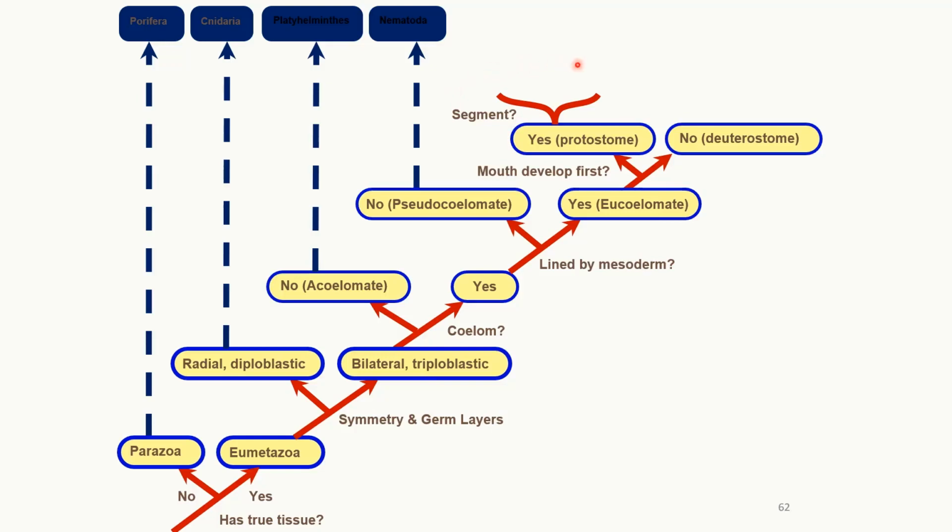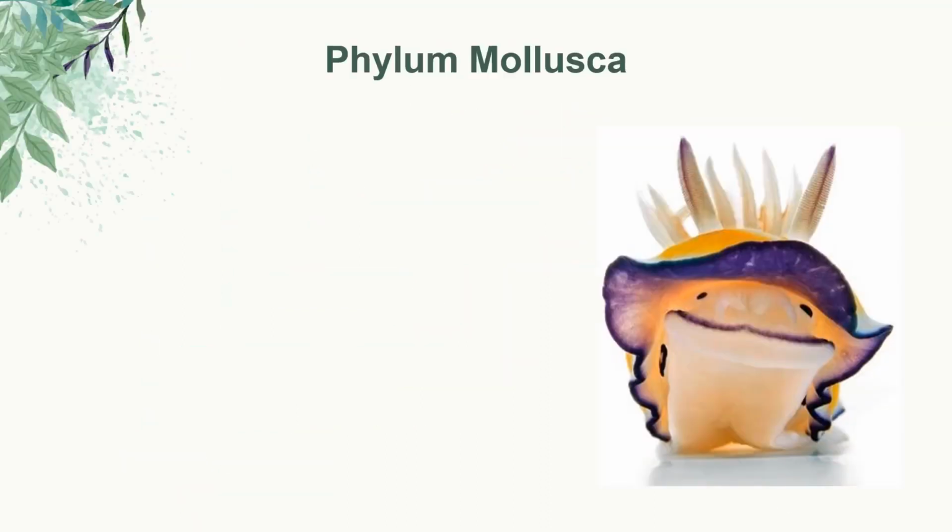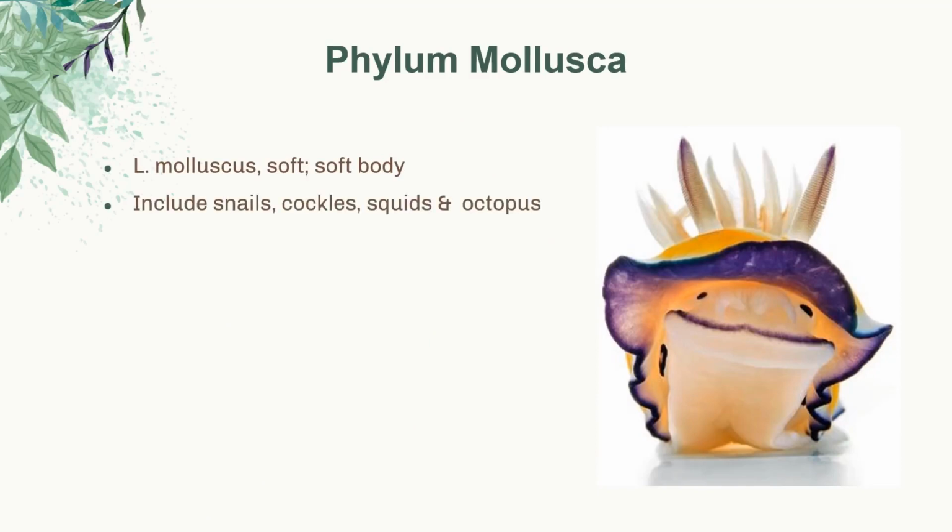Then look in terms of the presence of segmentation. For phylum Mollusca, there is still no segmentation. So all of the animals that are eumetazoan, bilateral symmetry and triploblastic germ layer, eucoelomate, protostome, and no segmentation will be classified as phylum Mollusca. The word mollusca indicates that they are soft-bodied. Examples of animals under phylum Mollusca are snails, cockles, squids, and also octopus.